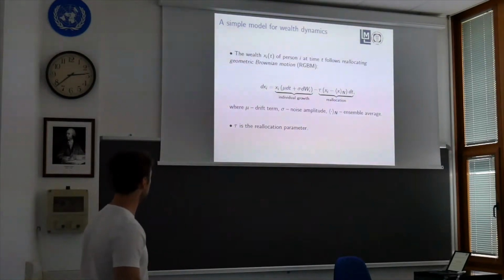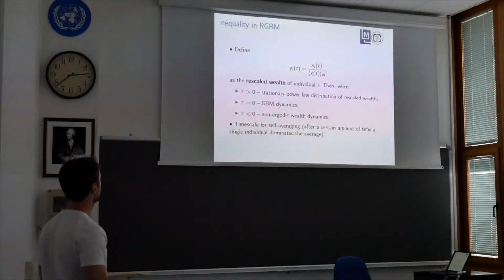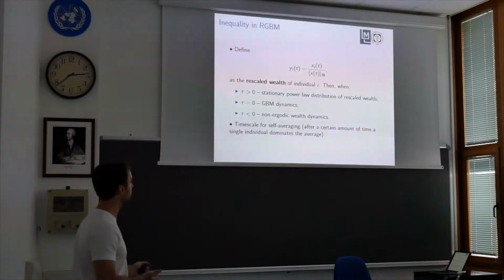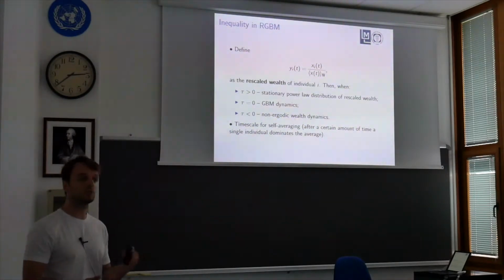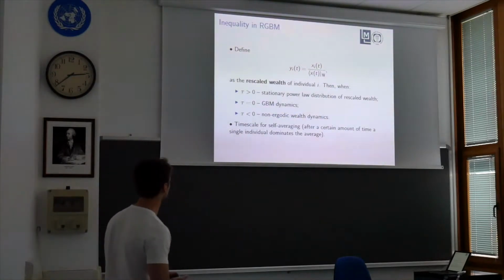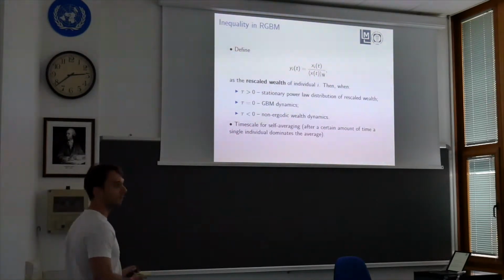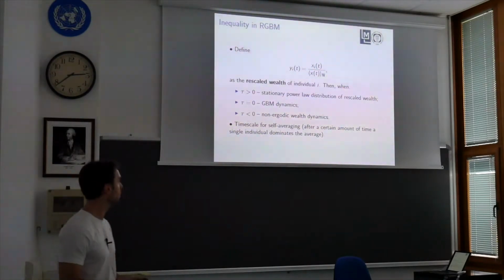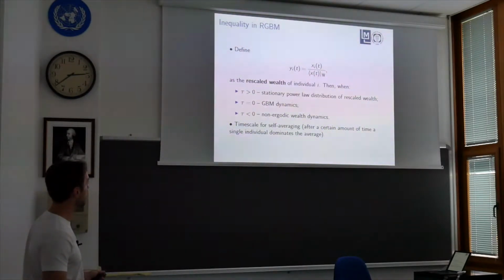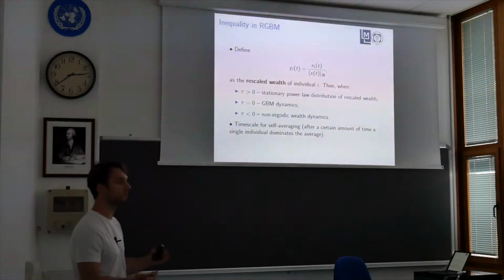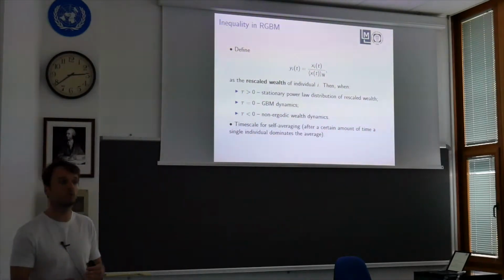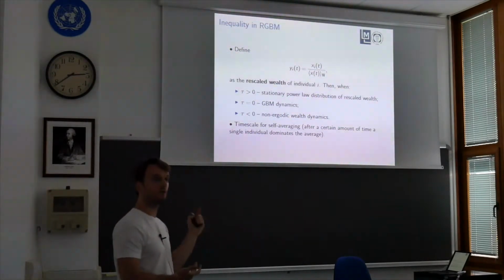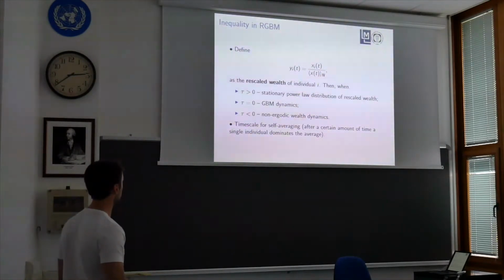To better understand the reallocating GBM, let us look at the rescaled wealth. This is a dimensionless quantity where the wealth of individual i is compared to the average wealth, or the mean wealth, in the population. When we have tau greater than 0, or as we said, when we have something which acts as a reallocation from the rich to the poor, then for the stationary wealth, we get something which resembles a stationary power law distribution of wealth. This is something which is observed in nature, and this is exactly the same distribution that I showed you in the first few slides. For tau equals 0, we recover the GBM dynamics.